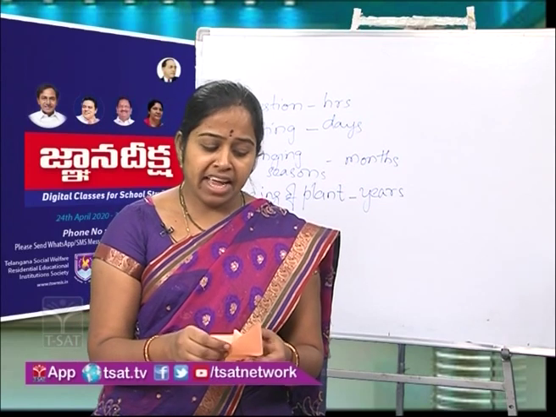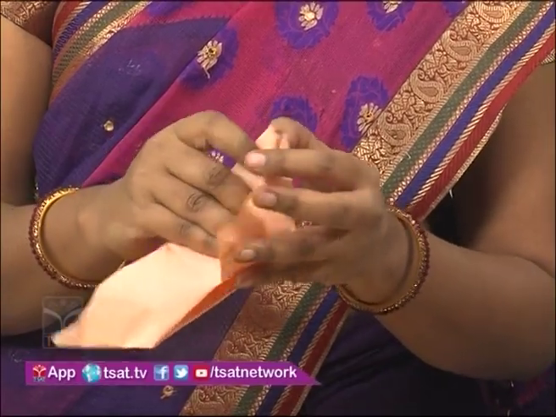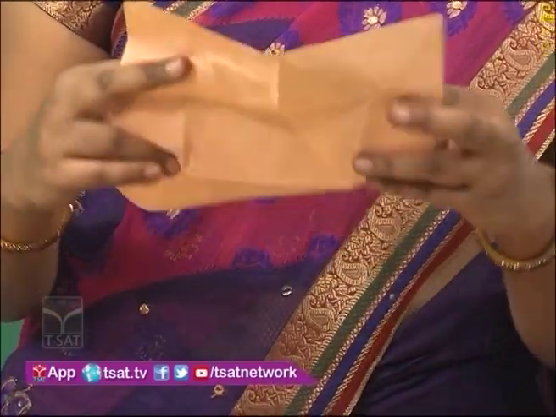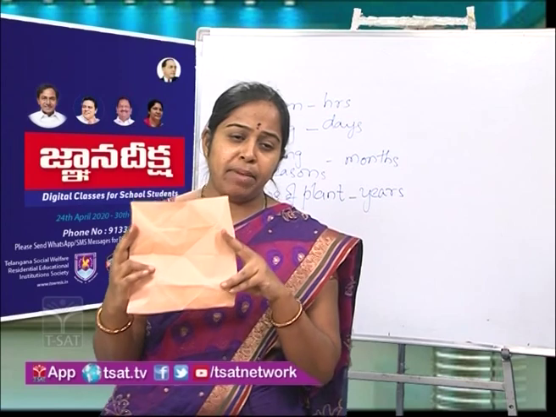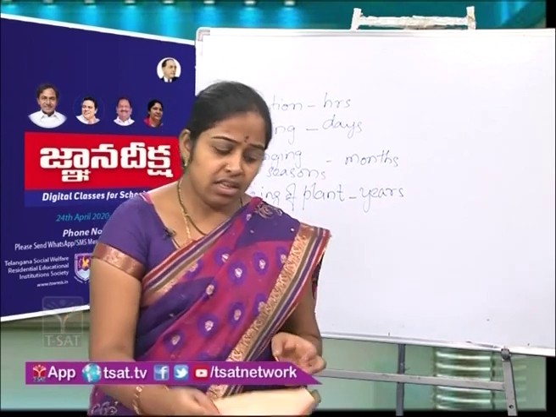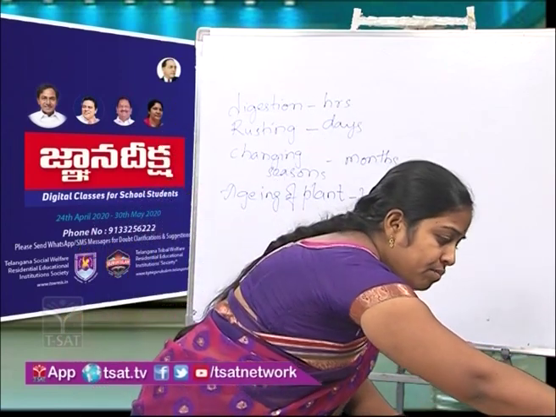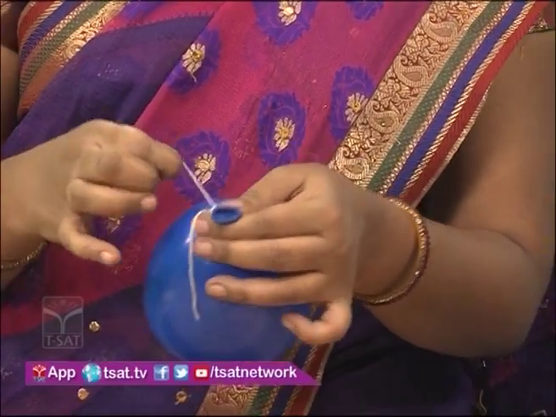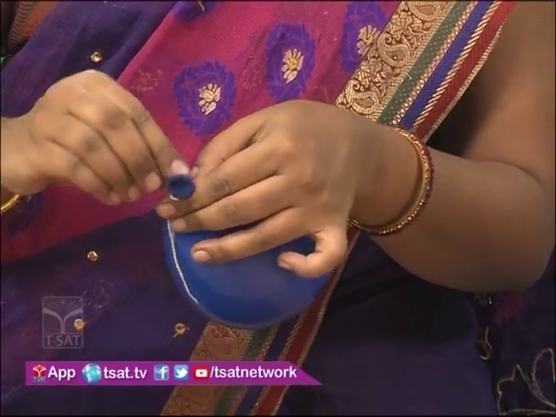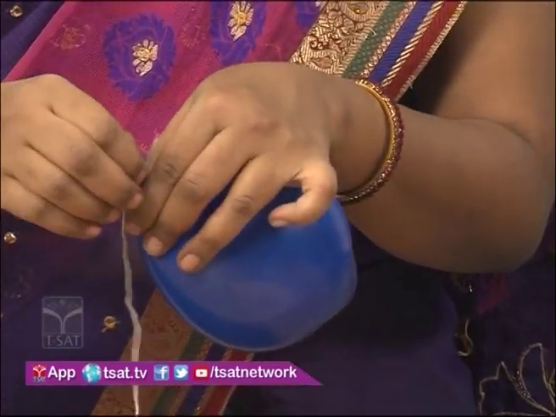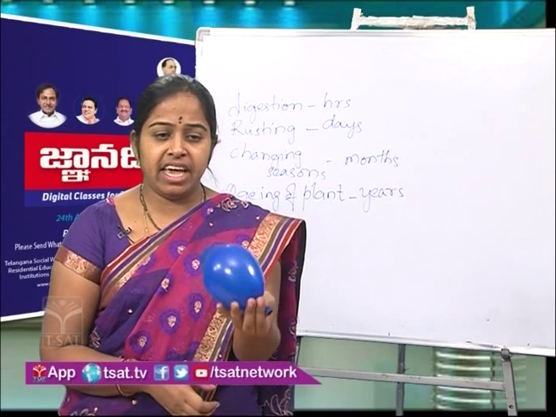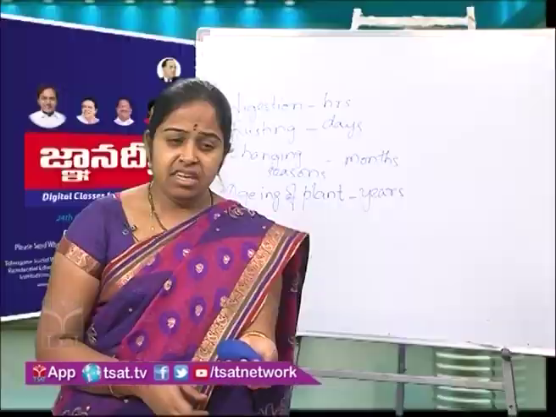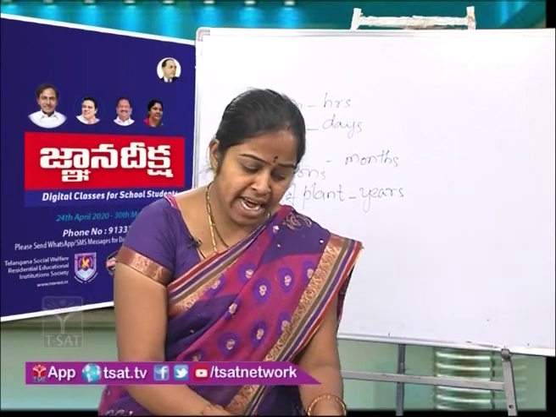Now, I can get back the paper by simply unfolding it. Similarly, I have a balloon here. Now, if I release the air slowly and gradually, I can get back the shape of the balloon.